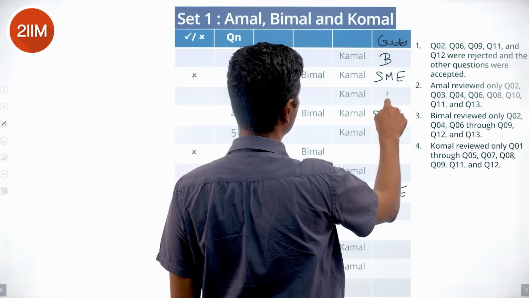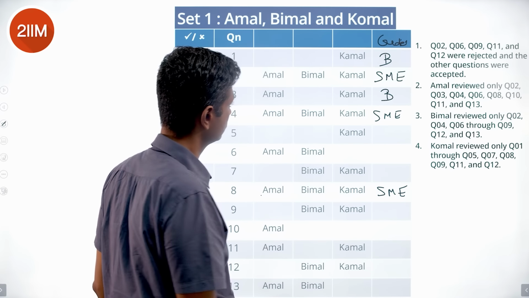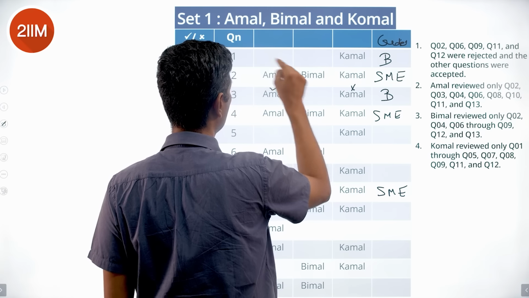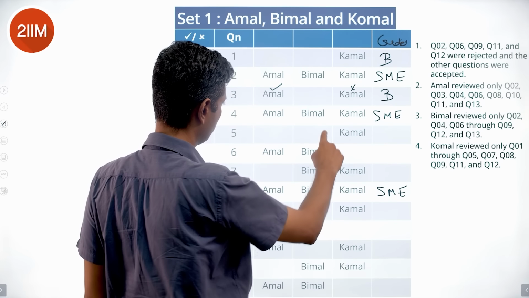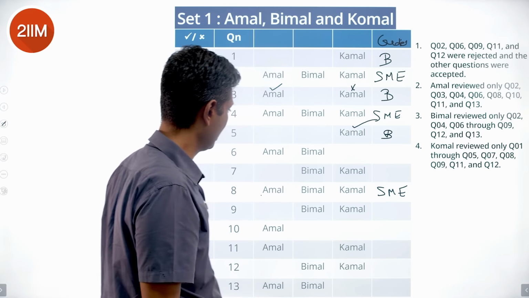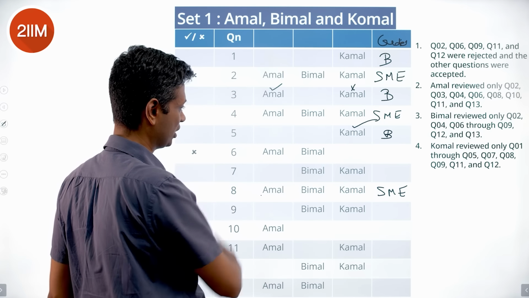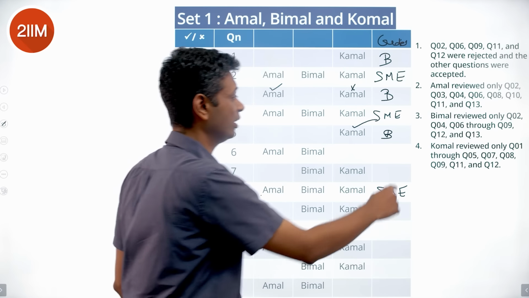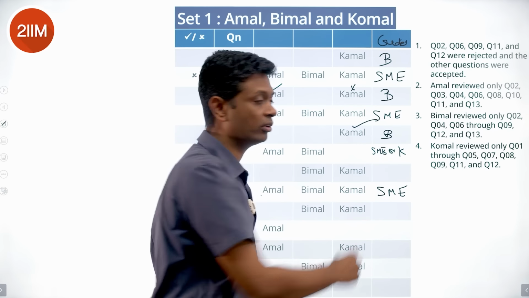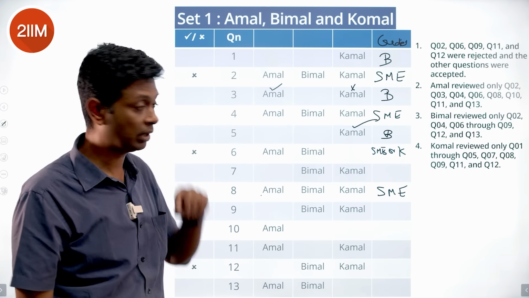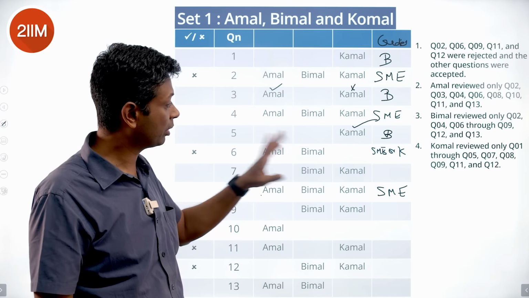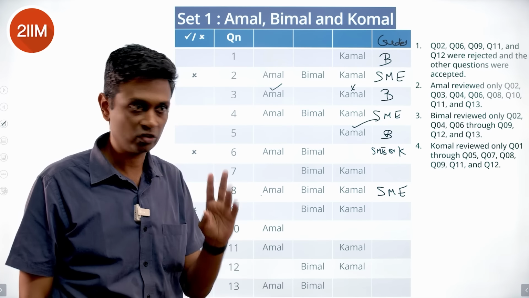So this again was created by Komal, rejected it, and then Amal accepted it. This is approved by Komal, and then approved straight away. Amal, Bimal, then rejected. Either Komal has created it or SME has created it. If an SME has created it, then it has been rejected by Amal and Bimal. If Komal has created it, then it has been rejected by Amal, then by Bimal. Both have rejected it, either case.